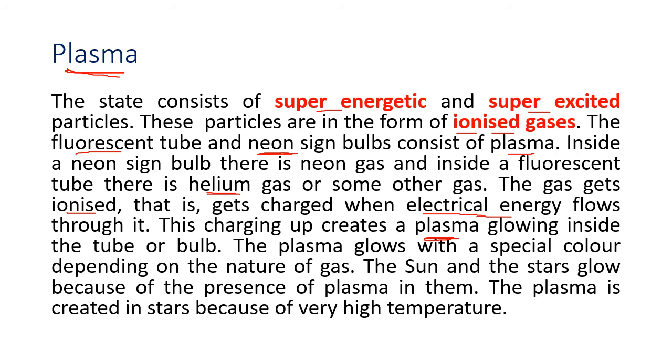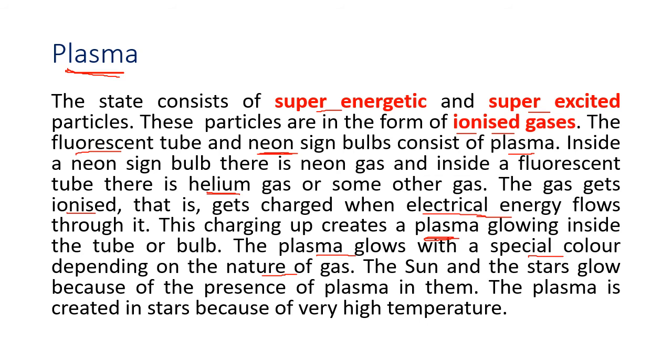But the electrons which were given away do not remain very long in the open. Why? Because the atom has now become unstable. To become stable, it takes the electron back. And when it takes the electron back, it gives out some energy in the form of light. So the plasma glows and it gives a color. The color depends upon the nature of the gas. So you have yellow color, orange color, green color, red color, which are very common colors. So why can you see these colors?